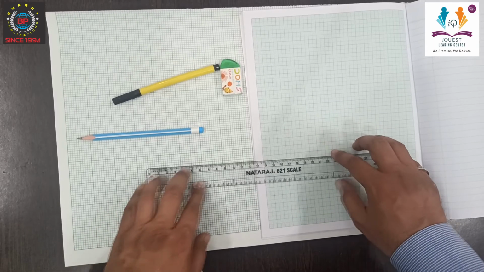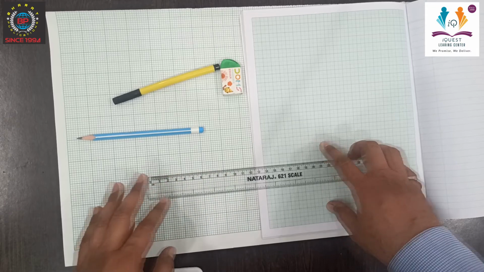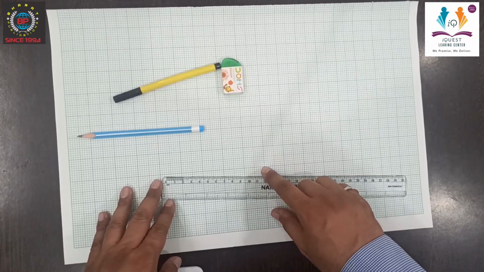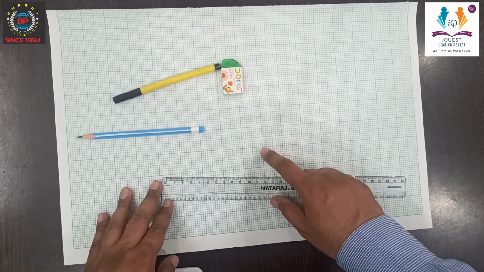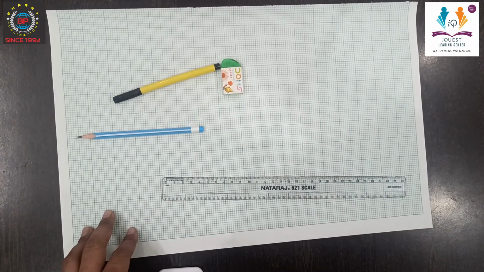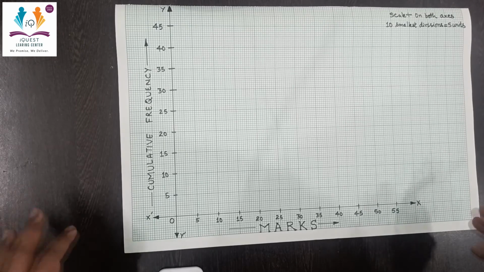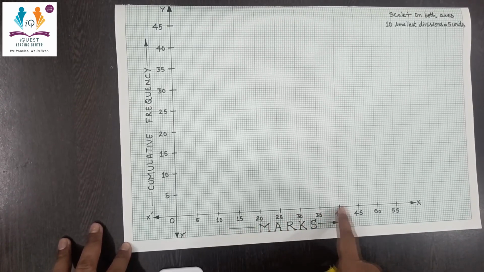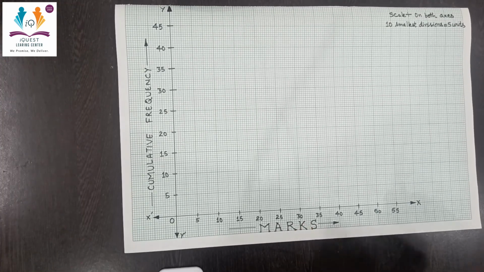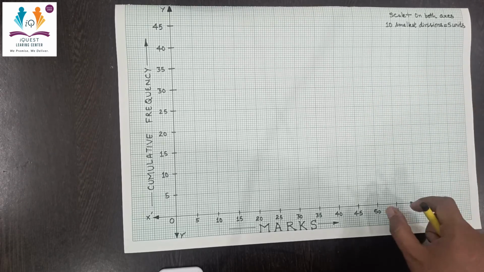Now you can see that normally we use the graph of 1 centimeter by 1 centimeter square, but for more clarity, we have made a graph of 2.5 centimeter by 2.5 centimeter squares. Now let's make the abscissa and ordinate, or you can say the x-axis and y-axis in the graph, and choose a suitable scale. On my x-axis there are marks, and on my y-axis there is the cumulative frequency, and I have chosen the scale on both axes. 10 smallest divisions is equal to 5 units.